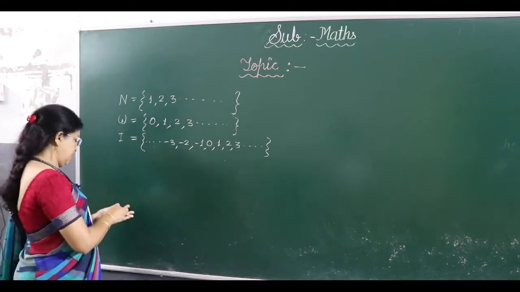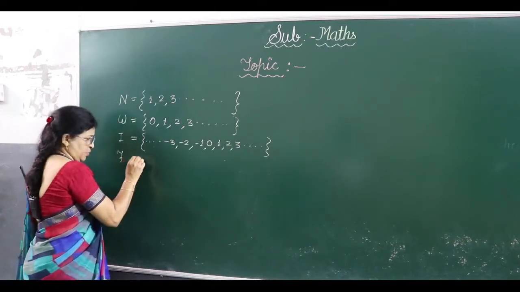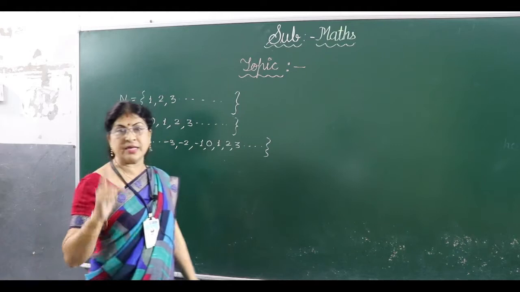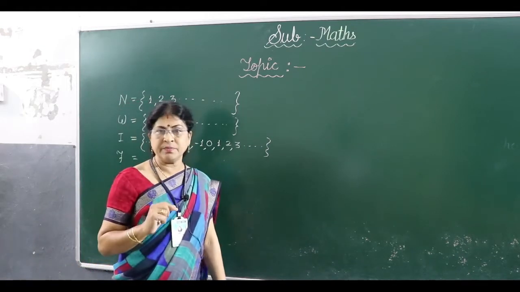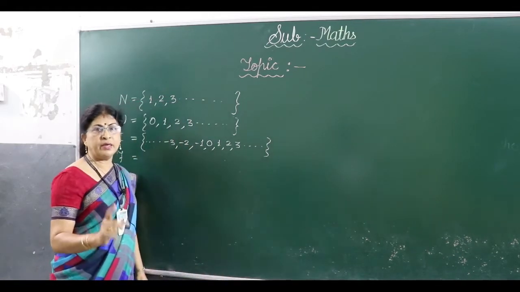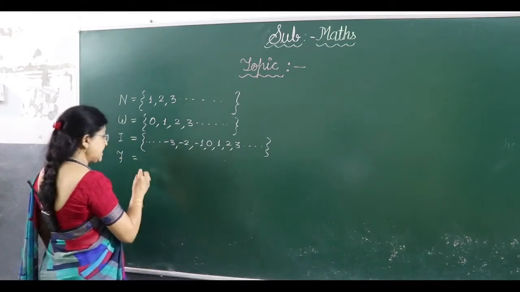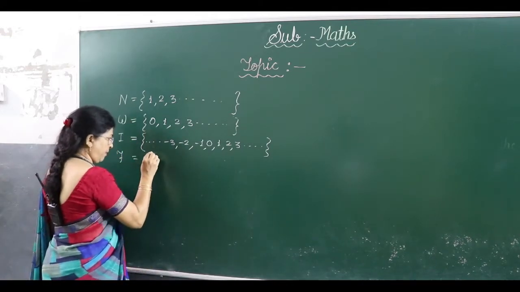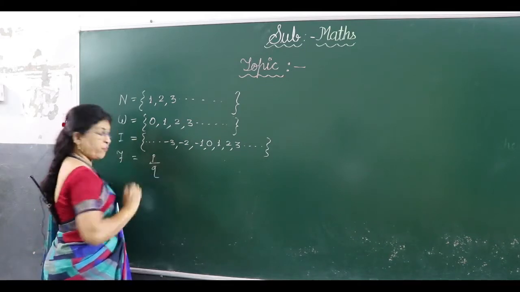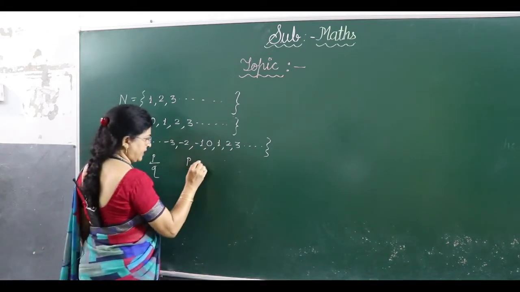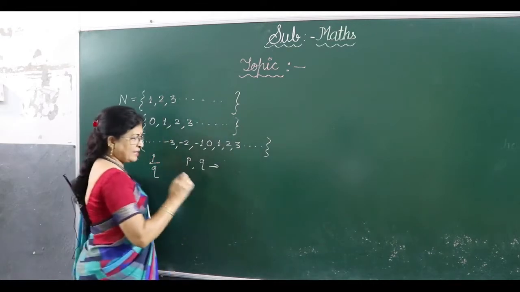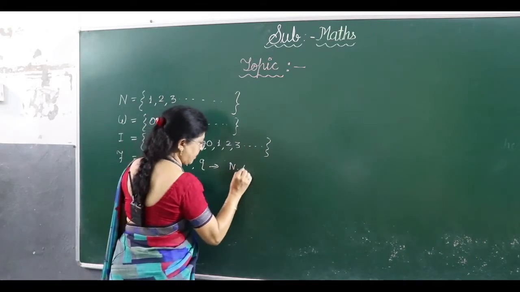Now the next term comes fraction. You all have learned fractions last year, right? What is fraction? Fraction is nothing but the part of the whole number, right? So it is written in the form P upon Q, where P and Q are natural numbers.